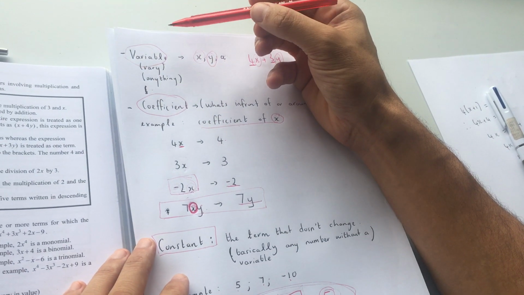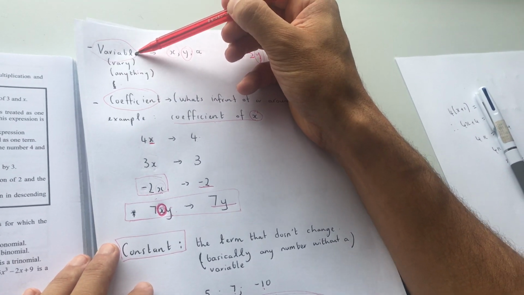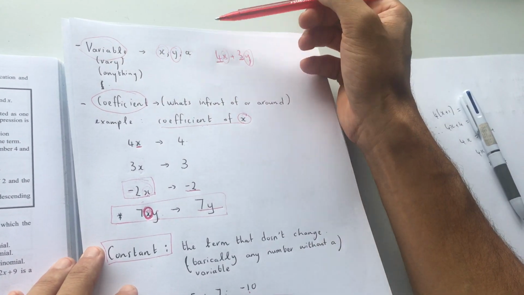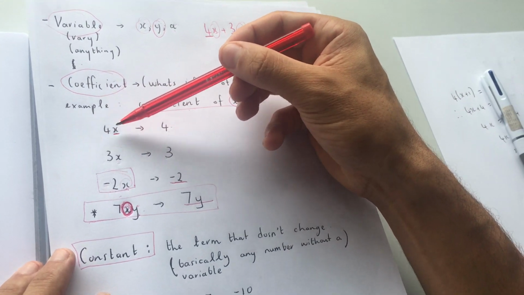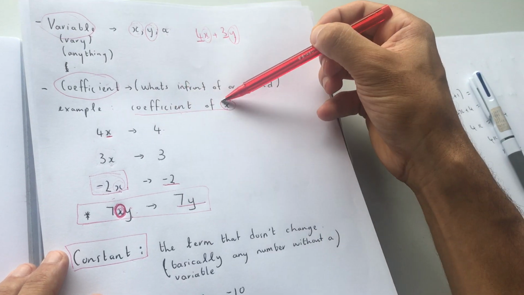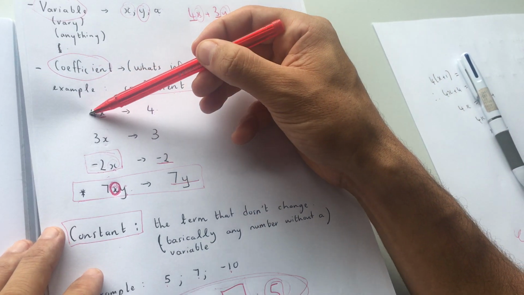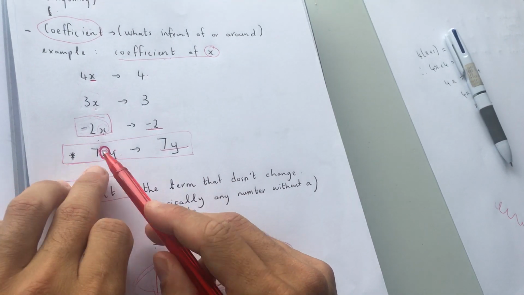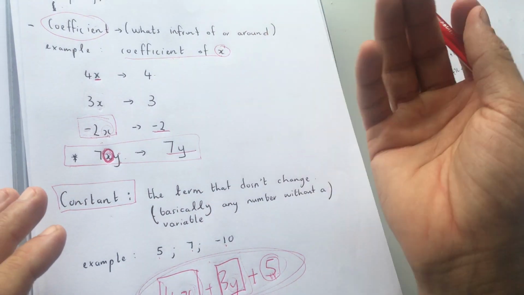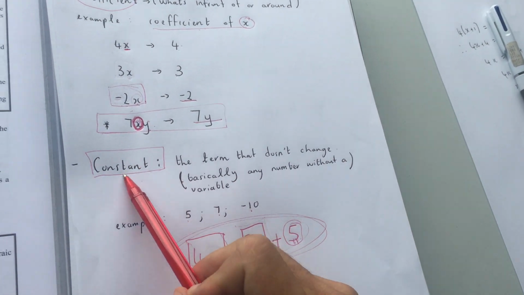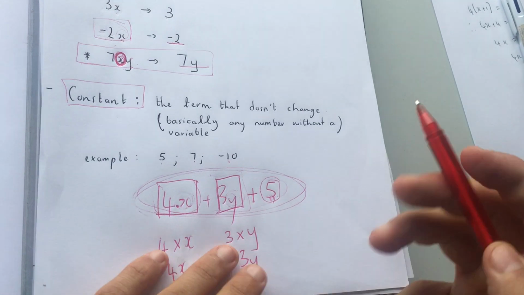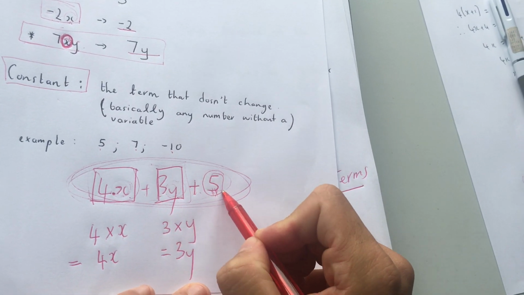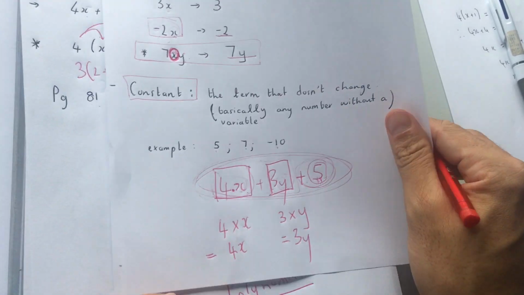All right, so what's a variable? Variables are letters. Coefficient, what's in front of the variable that they're asking you? Coefficient of x, what's in front of it? That one over here, I already explained to you. You can just rewind the video back. Constant is just a number. It doesn't have a variable. So 4x plus 3y plus 5. So 5 is a constant.